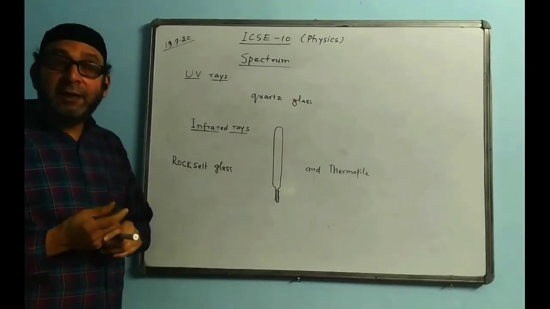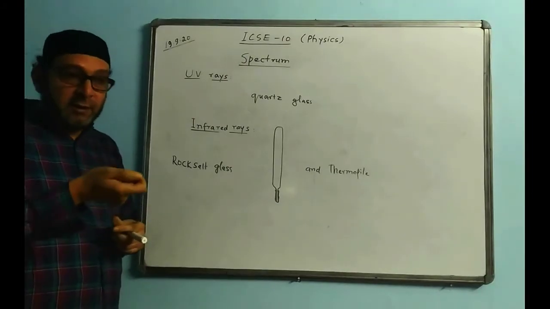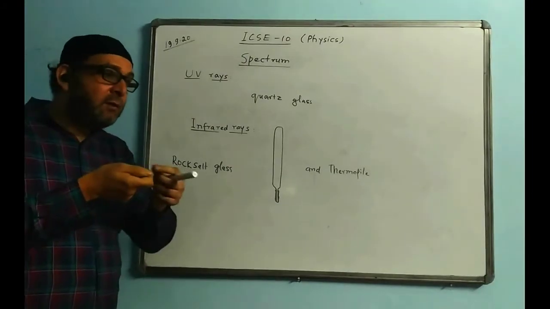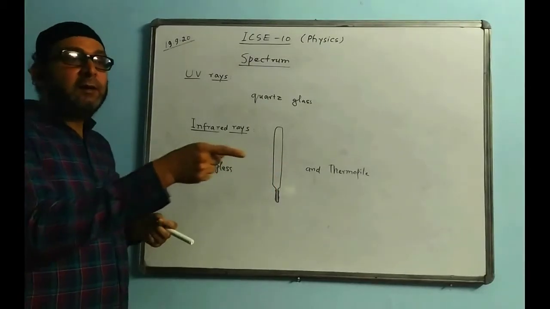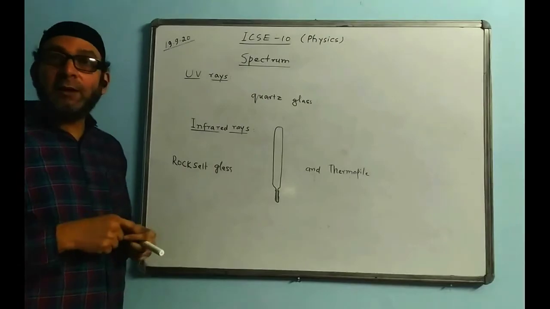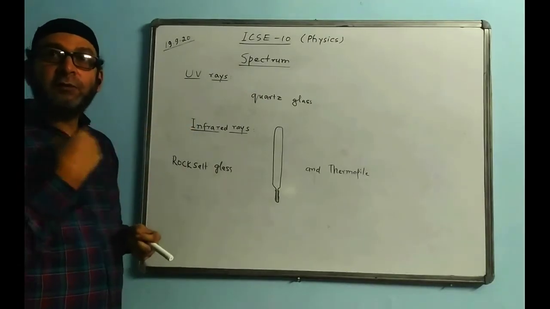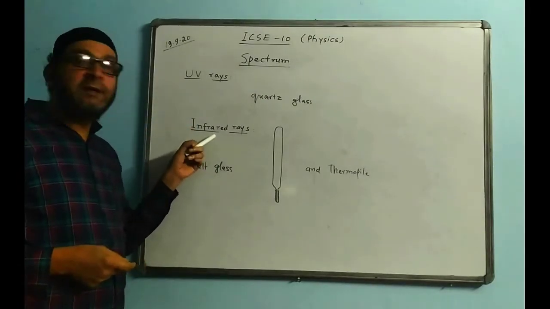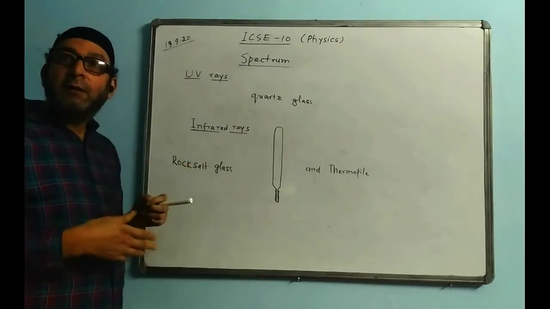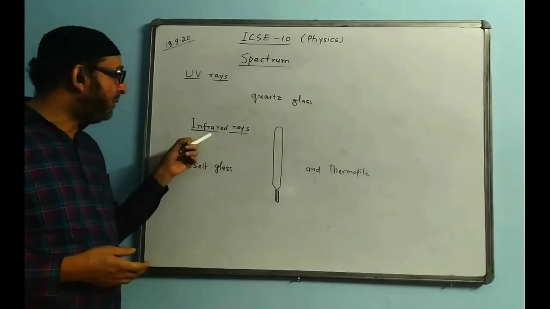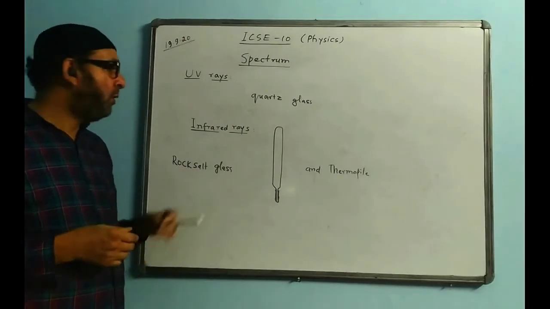Fourth use is any remote sensing device. In a remote, when you press the button, infrared rays come out. The heating property comes out, and it generates current here, and that current does a certain function for us. So all remote sensing devices make use of infrared rays. It is used in remote control.